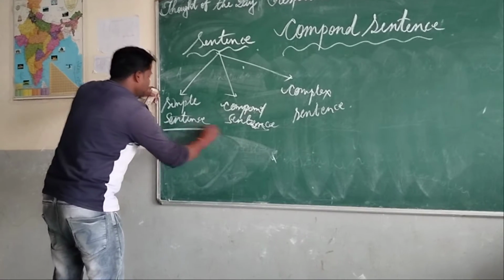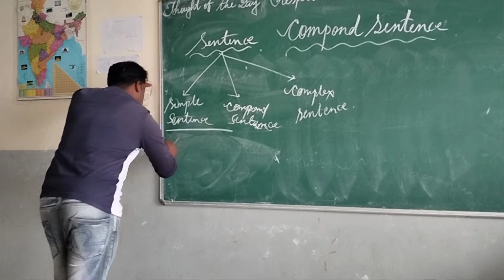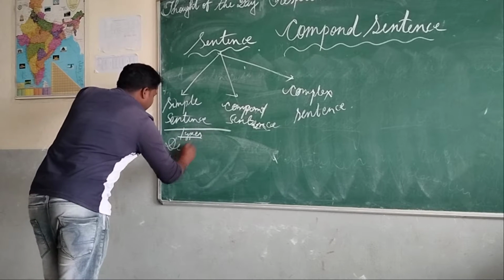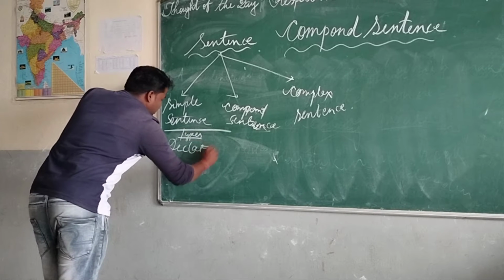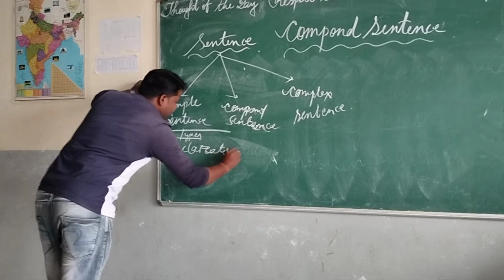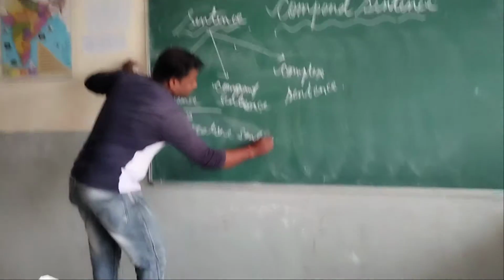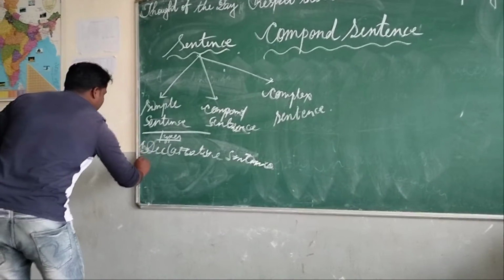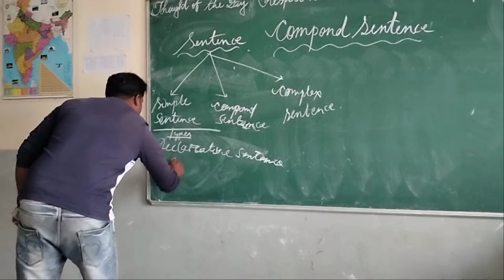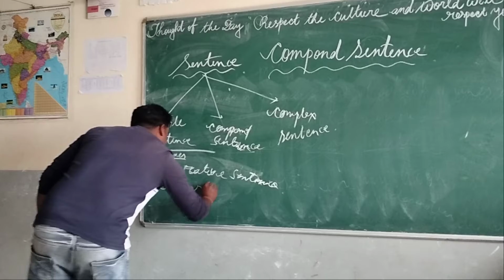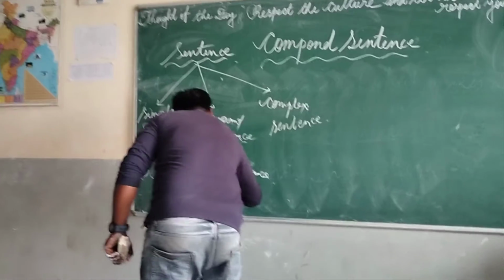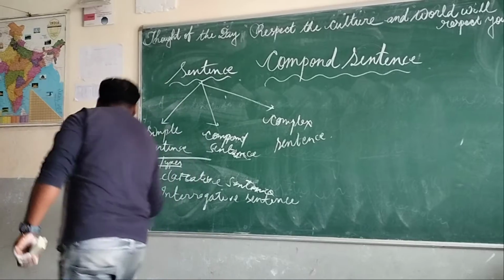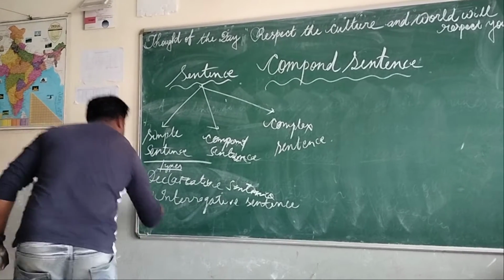First we see the declarative sentence types. Declarative, I have told you. Then after declarative, number 2 is the interrogative sentence. Then we see the exclamatory sentence.